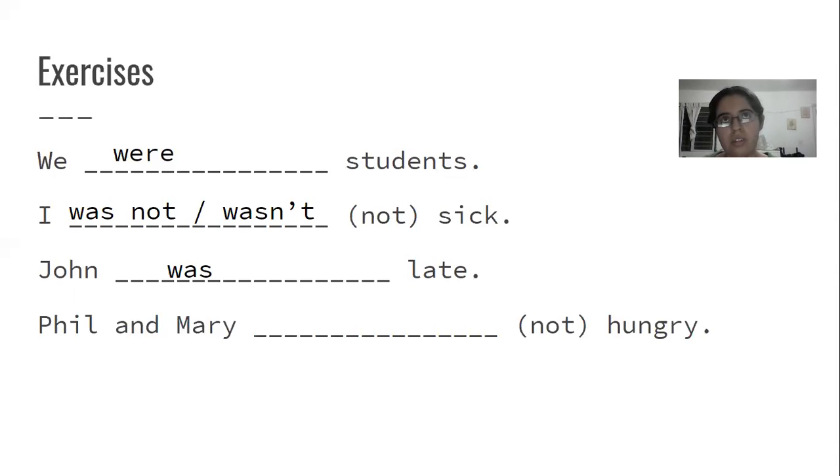And it says not, so it has to be negative. So Phil and Mary, they together are they. So when it's they, we have to use were. And since it's negative, it would be Phil and Mary were not hungry, or Phil and Mary weren't hungry, whichever one of those two.